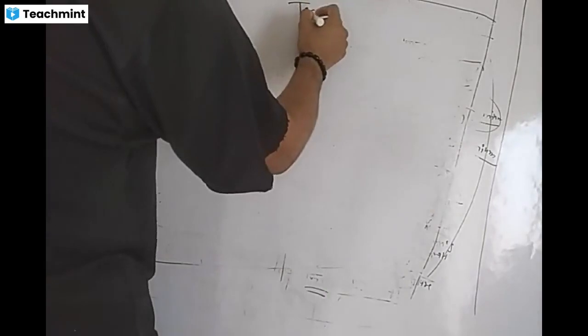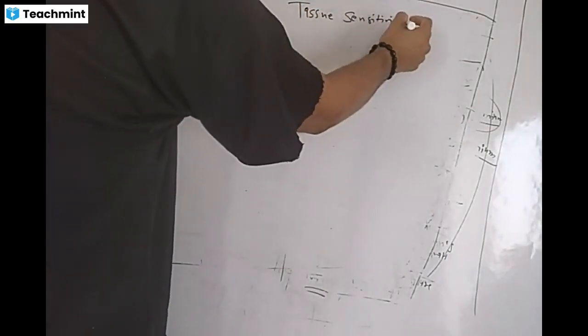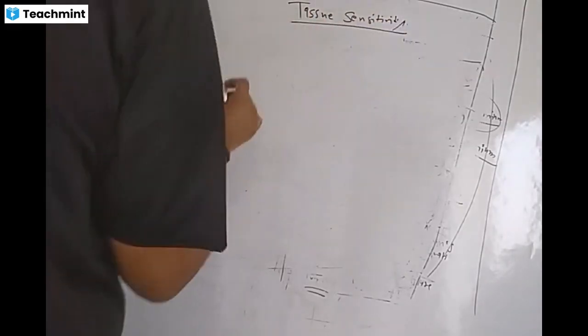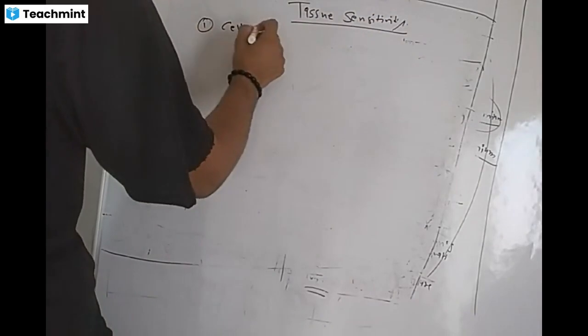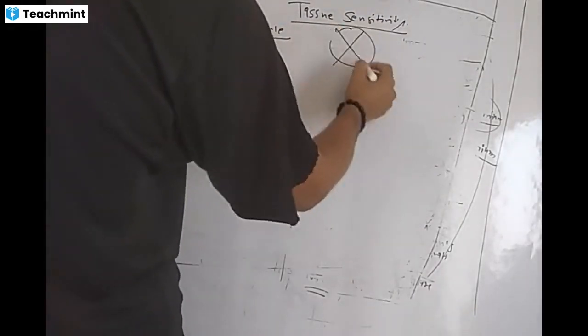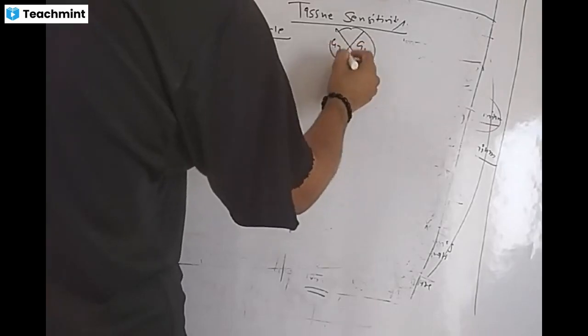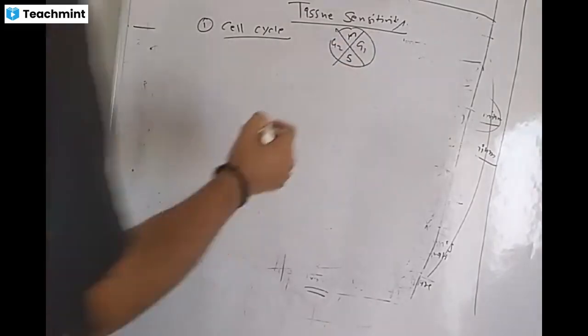So next topic is tissue sensitivity. First we'll start with the cell cycle. There are some phases in the cell cycle, G1, G2, and what is left? S phase, M phase.